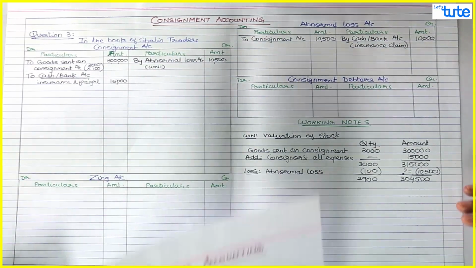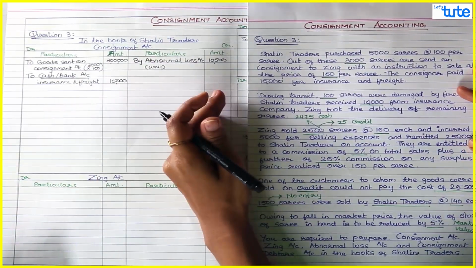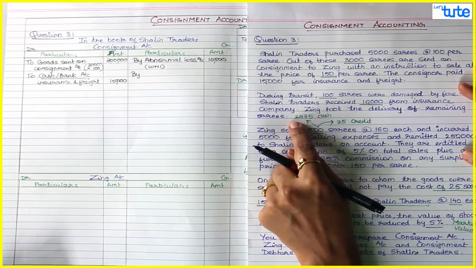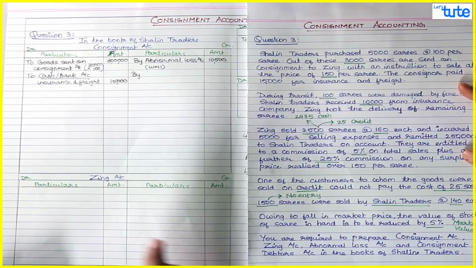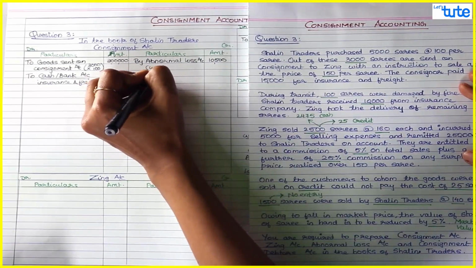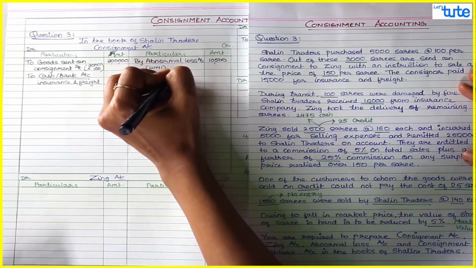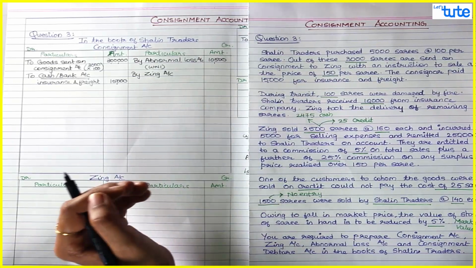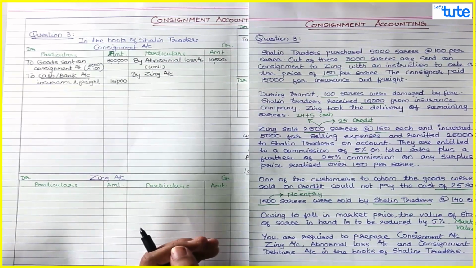So passing this entry for sales, sales goes to consignment credit, that is your income. Whatever is the cash sales, that amount will be received from whom? From Zinc, that is your consignee. Cash is received by Zinc. So we'll say Zinc account debit, and instead of sales, consignment credit.